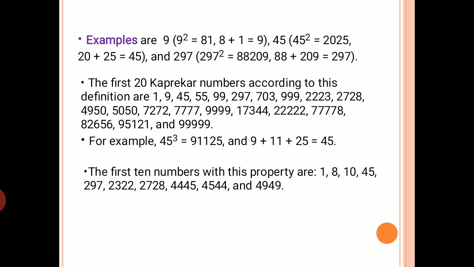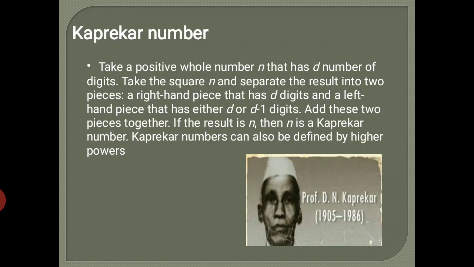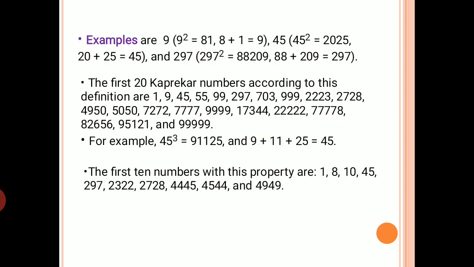88209. Okay, here how will we divide this 5 digit number? In the first example it is 2 digits, so I divided that as 8 plus 1. And in the second example it is 2025, it is 4 digits, so I divided this as 20 plus 25, two digits each. But here it is 5 digits. How do we have to divide this? So in this case, n is the number that we have assumed, and d is the number of digits in that number. Okay, so here 297 is the number n, and d is 3 because it is a 3